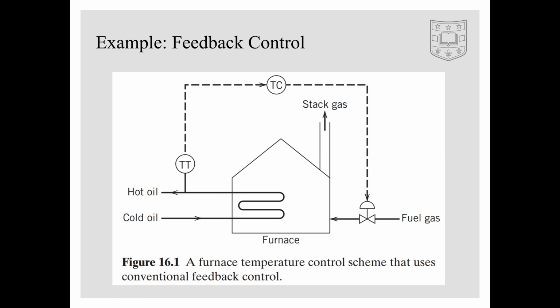Feedback control will now adjust the fuel gas flow rate continuously until the temperature of the oil returns to the set point. However, returning to the set point will take time as the system adapts, and it may overshoot or undershoot the disturbance, requiring further adjustment. As you can see, this process will take a long time for the control variable to reach its specified value after a disturbance. And in the case of multiple constant disturbances, it may never reach its set point or oscillate around the set point.